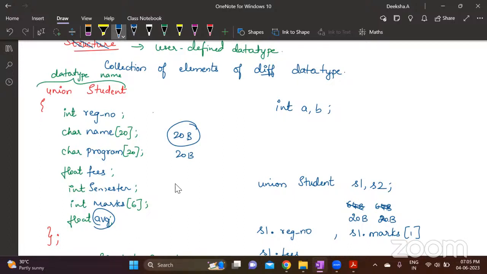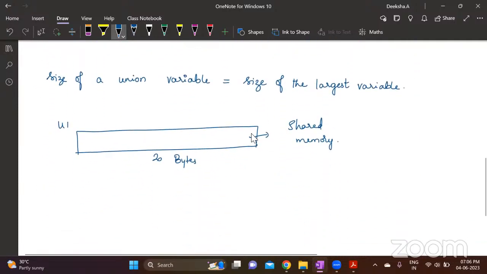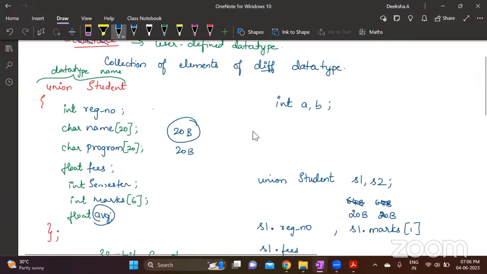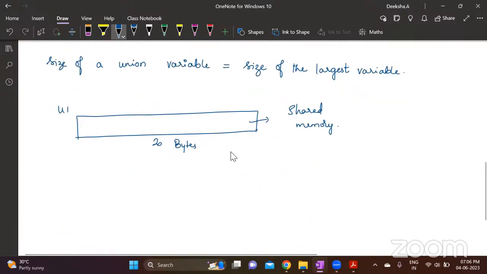So when we are comparing 2 different values, instead of creating a copy of this entire 64 bytes, we'll create a union. When we create a union, we can access only one variable at a time. That one variable is going to use this memory area. Since this is the memory required for the largest variable, any variable you want to store will fit. Do you want to store only the registration number? Yes, fine. It requires only 2 bytes, but we have 20 bytes available. You can store that value here.